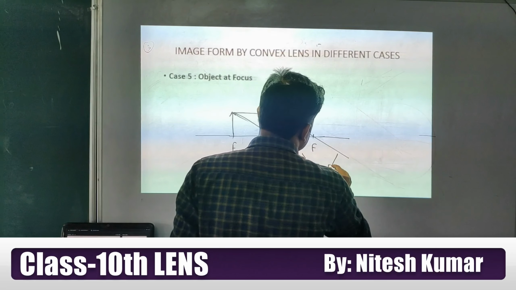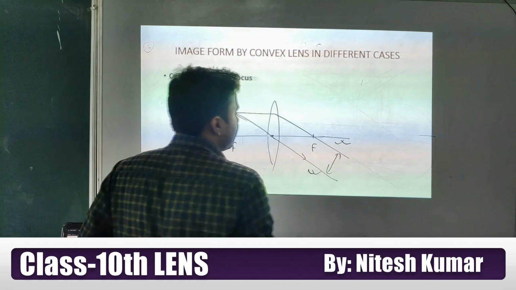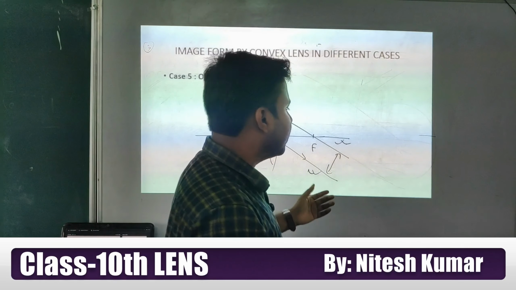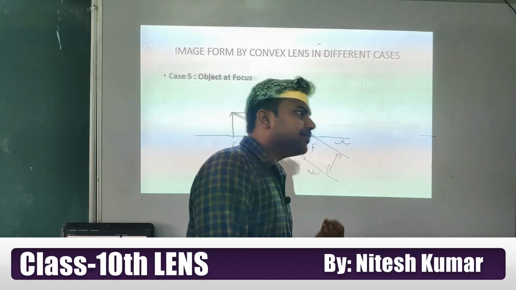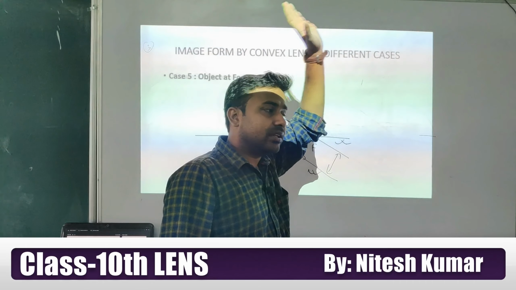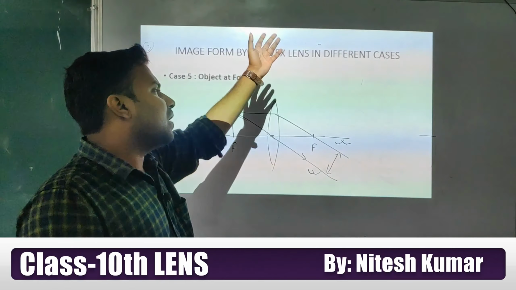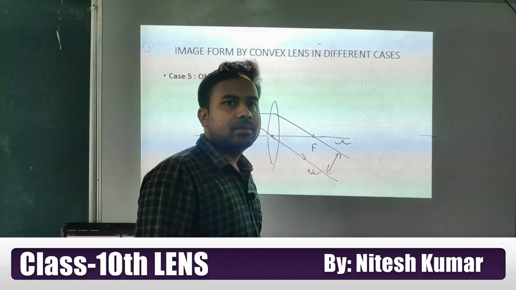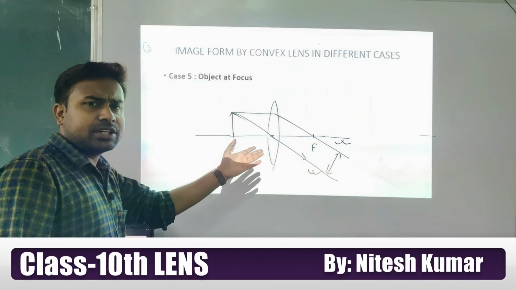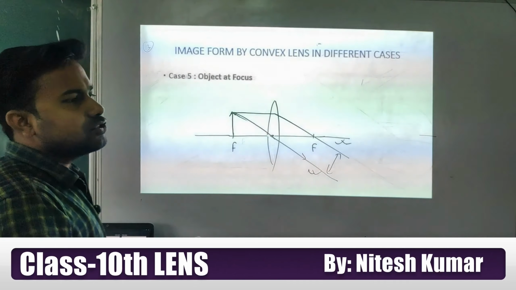Now look at this, students, these two rays are parallel to each other, and we know from our basic mathematics that parallel rays will not cut each other. So in physics, we assume the image will form at infinity, very far from this lens, because these two rays are parallel to each other. So they will not meet. We know this fact from basic geometry.